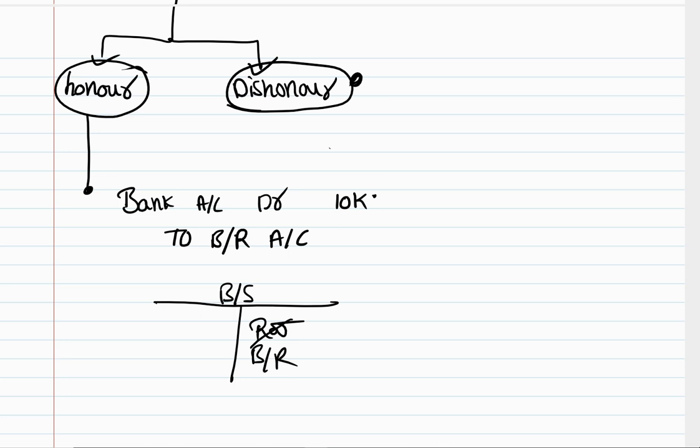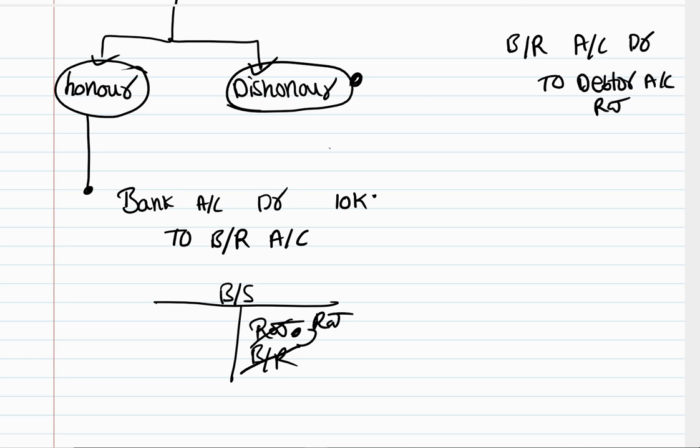Bills receivable is no longer an asset to me. Why? Because on the due date Sam went to Raj, and Raj did not pay the money. That bills receivable is worthless. So Raj will become our debtor again. That means I need to cancel the bills receivable and write Raj's name again in my books of accounts. How do I do that? See what I have written previously. I have written this entry, bills receivable account debit to debtor account, or Raj account. I have cancelled the debtor, right, by crediting it.